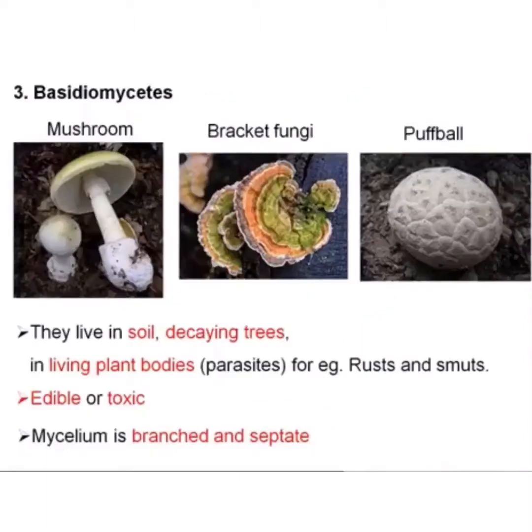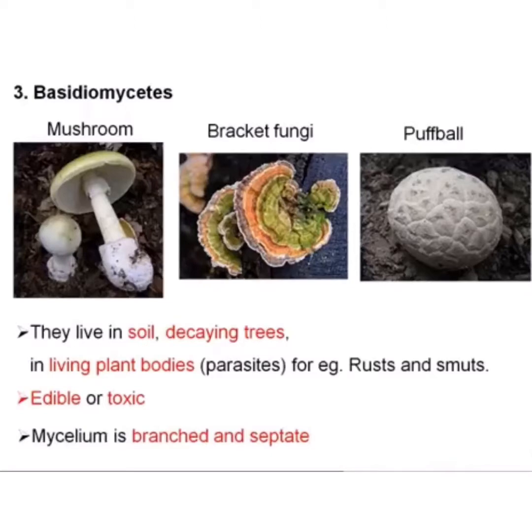Next, third group is the Basidiomycetes. They are of diverse types. Mushrooms, bracket fungi, and puffballs come under this category. They live in soil and decaying trees, and in living plant bodies also as parasites. For example, rusts and smuts. They may be edible or toxic. Most toxic fungi belong to this class only.